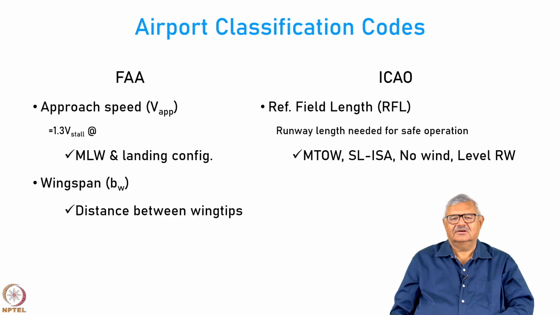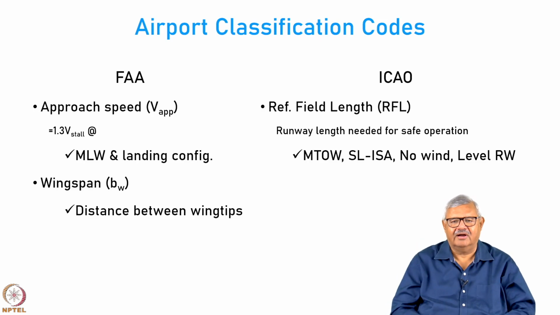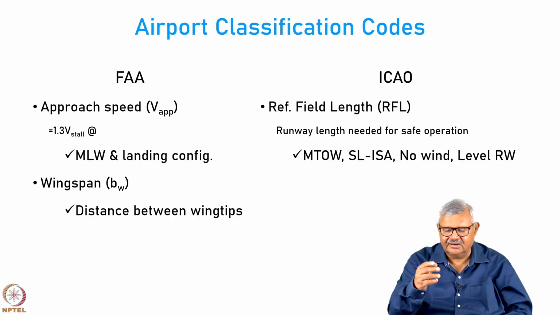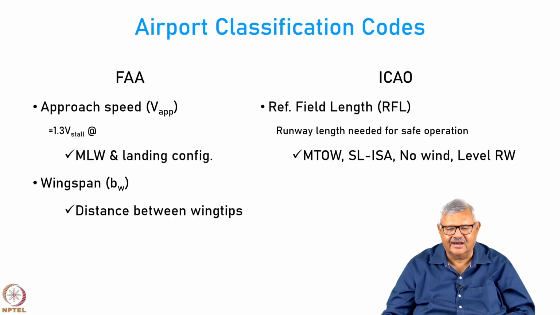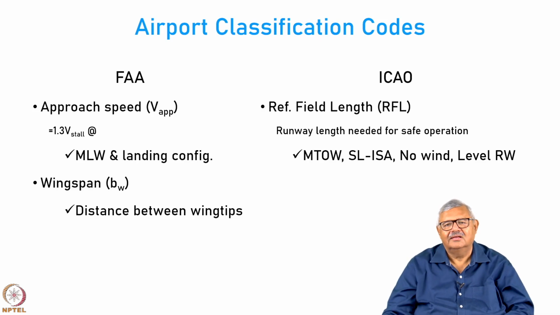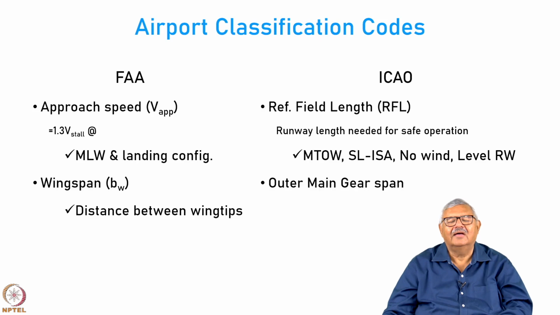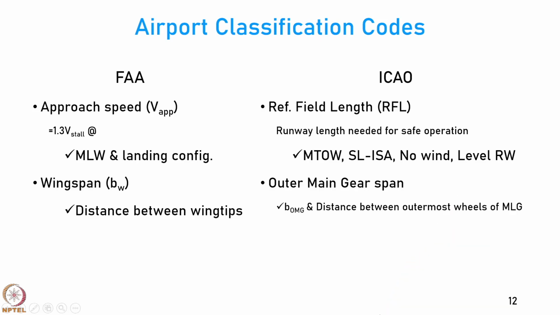So, whatever runway length is required for safe operation under these conditions is called the RFL, or the reference field length. ICAO uses RFL as one of the parameters for airport classification, and the other one, instead of wingspan, is the outer main gear span, or the distance between the outermost wheels of the main landing gear, called BOMG.